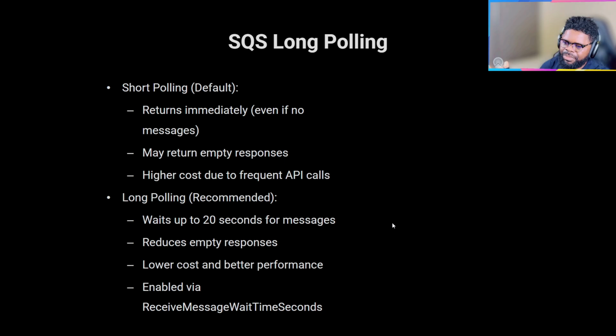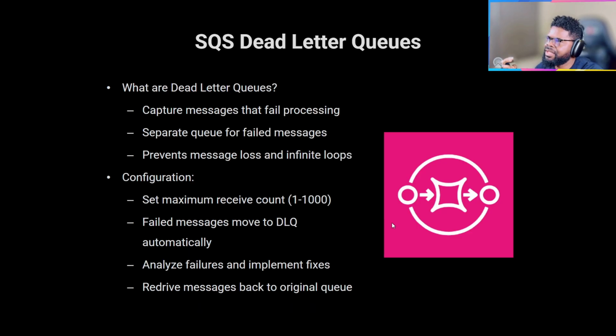So we've talked about polling and we've talked about visibility timeout. Then dead letter queue is worth mentioning. I think I did talk about it at the beginning. It captures messages that fail processing. It's basically a separate queue that keeps track of the messages that failed, to prevent message loss. Remember, messages will also stay there for another 14 days if you support it, and then you can go back there and check what's wrong. Why is it not working?